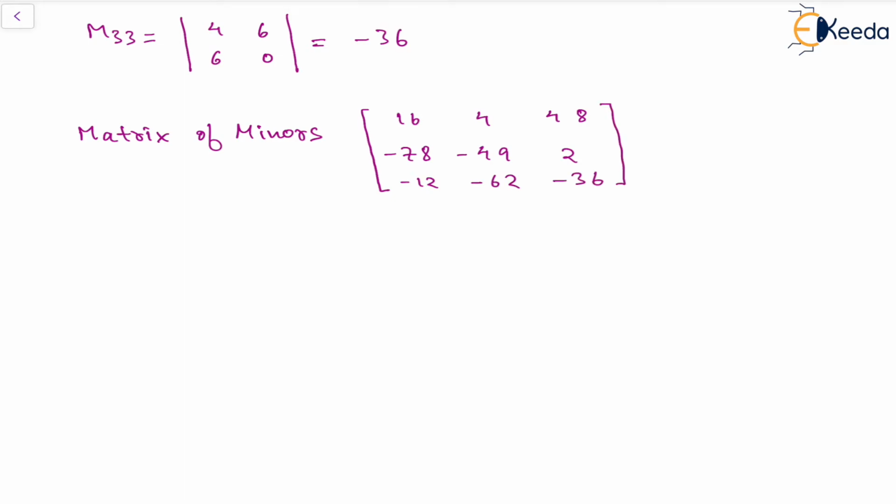Now we know that for the odd positions, the cofactor will be negative of the minor, and for the even positions, the minor and cofactor are the same. So we can see that this position A12, this position A21, A23 and A32 are all odd positions for which the cofactor will be negative of it. So the matrix of the cofactors can be formed here itself.